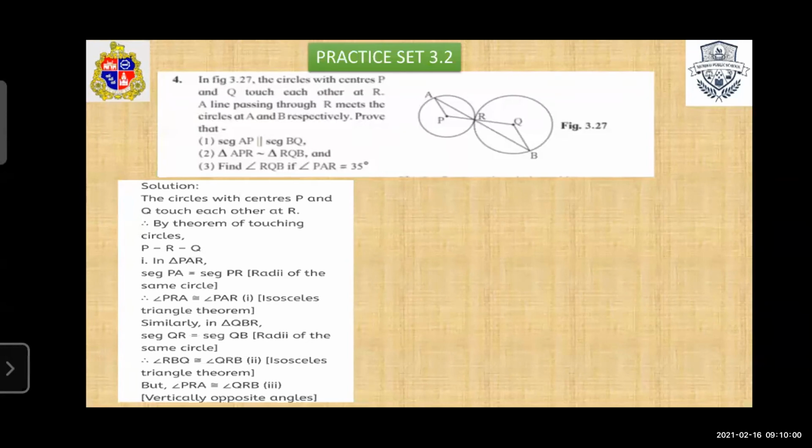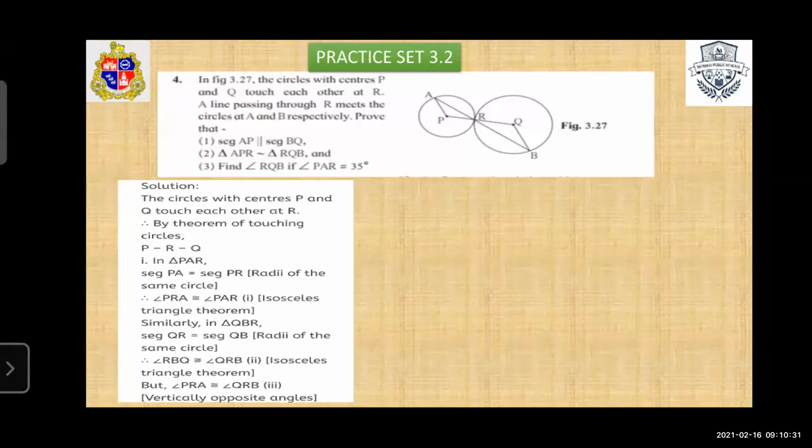So in triangle PAR, PA is equal to PR, radii of the same circle. Then if two sides are equal, their corresponding angles are also equal. That means isosceles triangle theorem. So we write, if AP is equal to PR, then angle PRA is congruent to angle PAR.